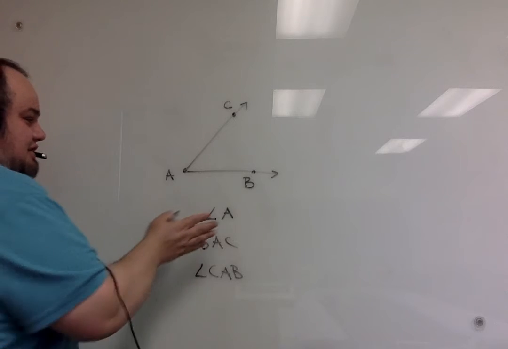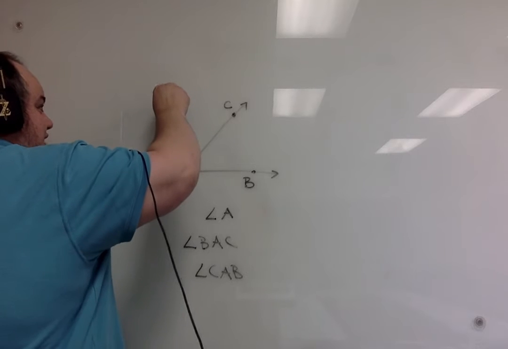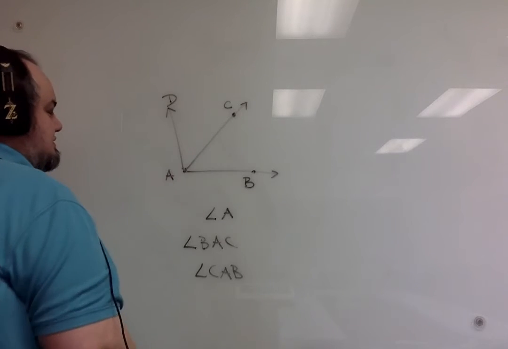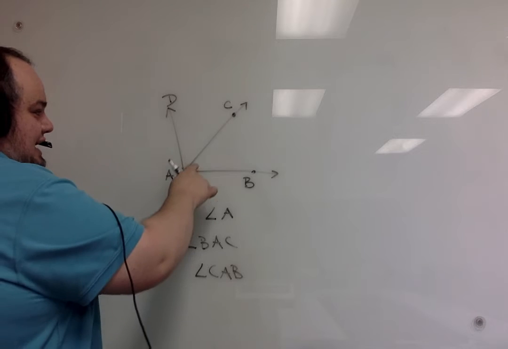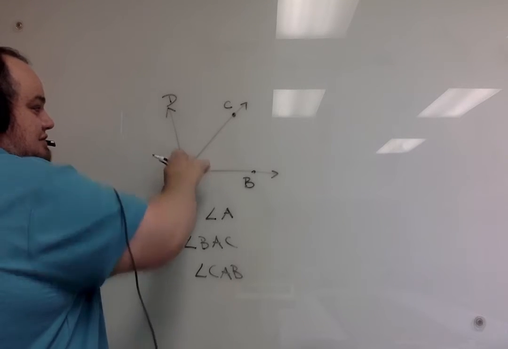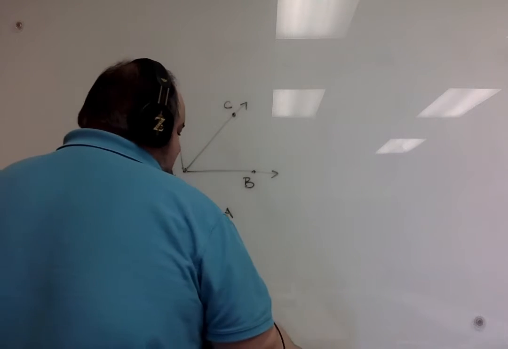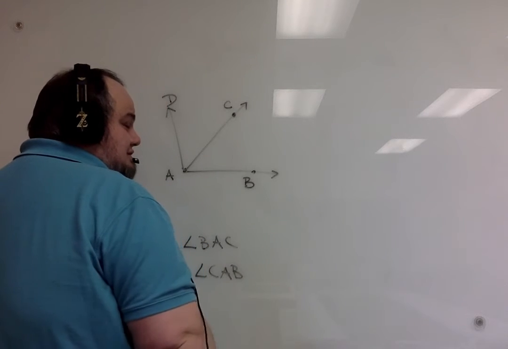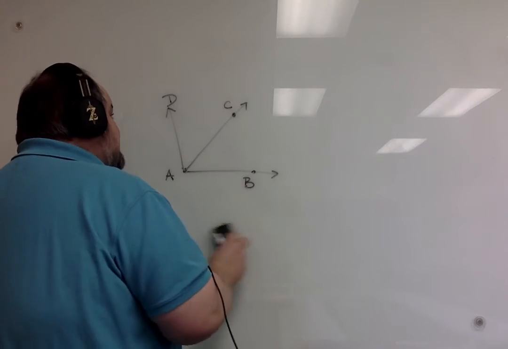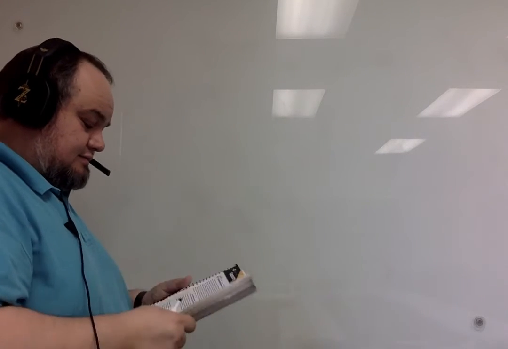Now sometimes we can't use just angle A, and that's when there's another angle. So let's say there's another ray here, and it's D. So you couldn't name this angle A because we wouldn't know, are you talking about this angle? Are you talking about this other angle? Or are you talking about this big angle here? So we couldn't use angle A for those because it's what we call ambiguous. Ambiguous means that there's more than one possible interpretation or meaning. So an angle has a vertex, and then the two rays we call sides.